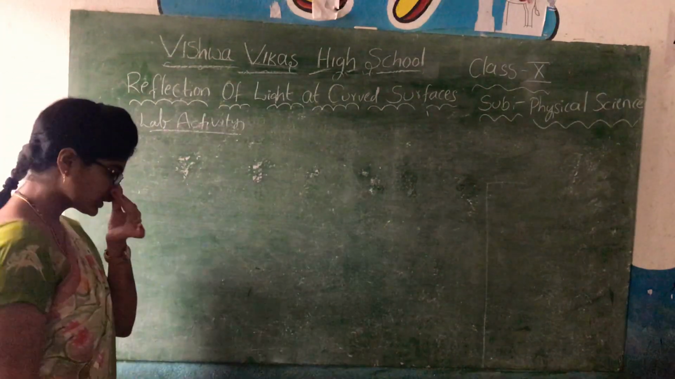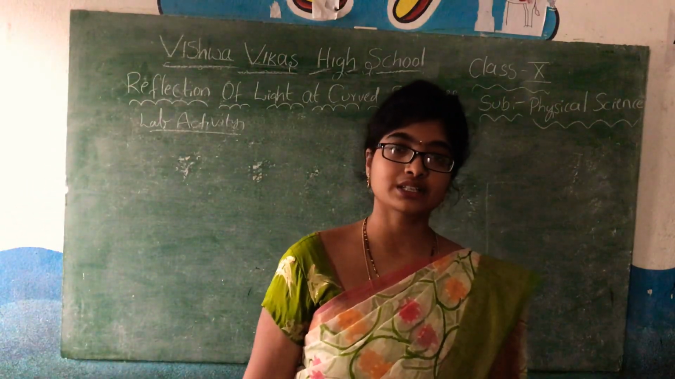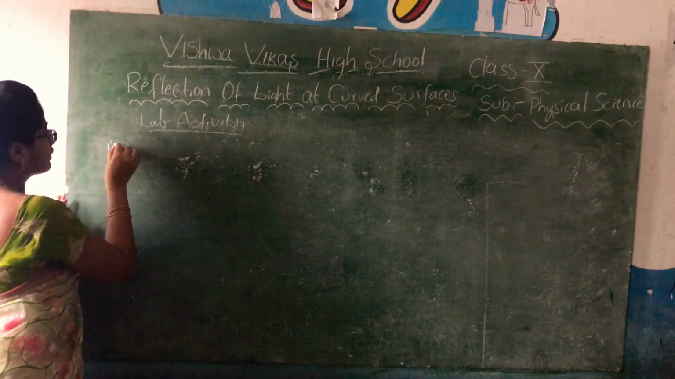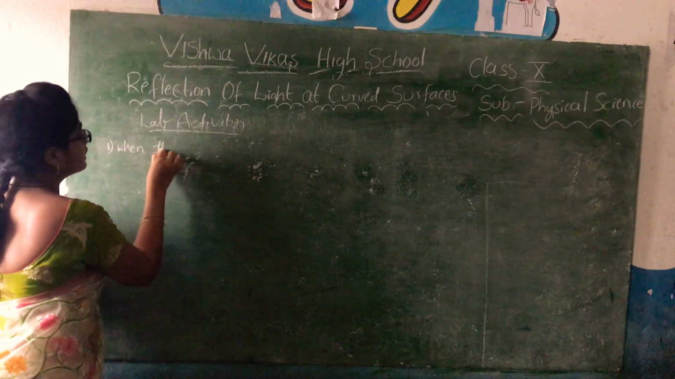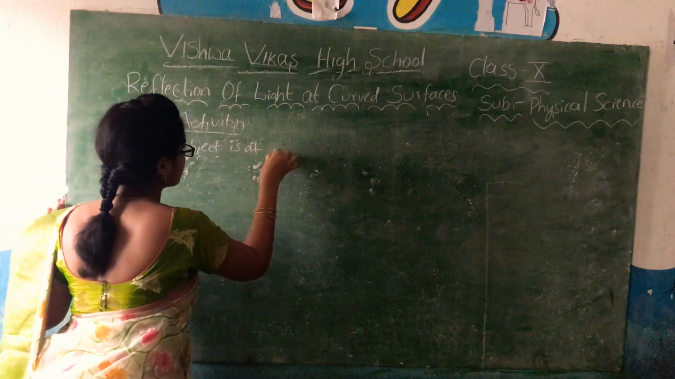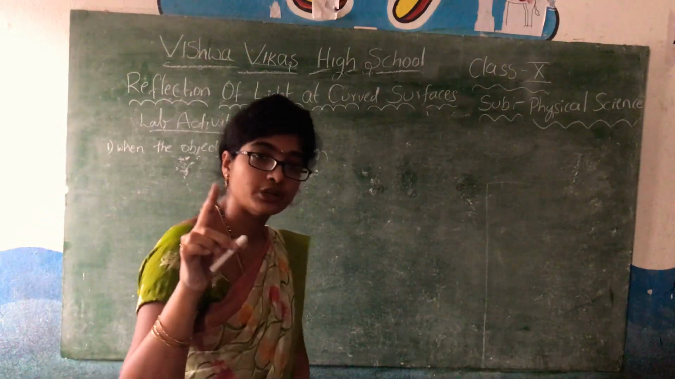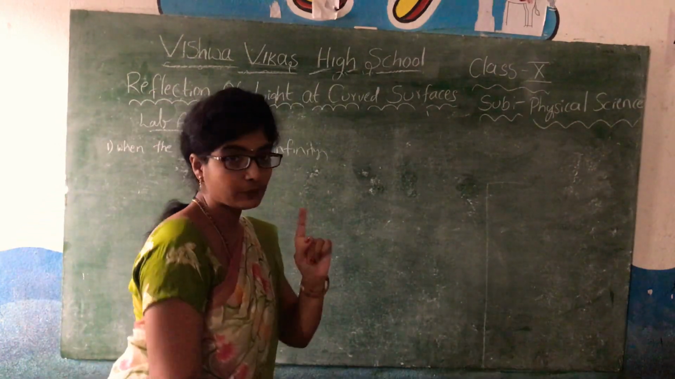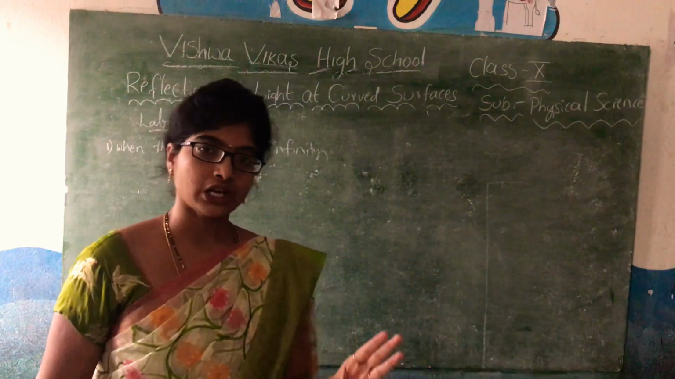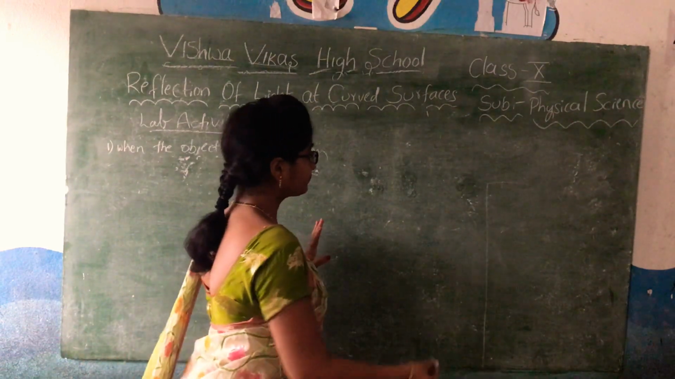So now I am going to explain to you how the object behaves at different positions. First is when the object is at infinity. Before going to this, you have to get very clear information. Once again I will tell you what is the pole, what is the focal point, what is the center of curvature, and what is the principal axis.